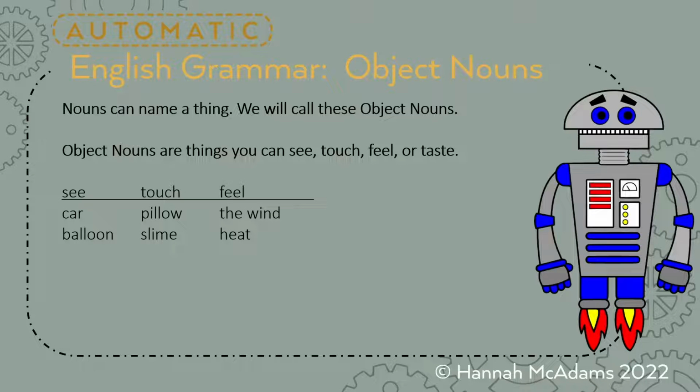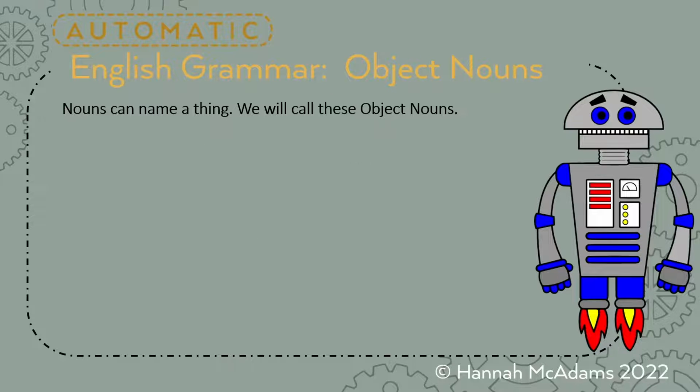Now look at these. You cannot see the wind, right? But if it's really windy, you can feel it. You cannot see heat, right? But if you're sitting next to the heater or a fireplace, you can feel heat. So be careful, because most of the nouns we've talked about are what we call concrete nouns, things that we can see. But some nouns are things we can feel, like the wind and heat. Those are still nouns because we can feel them. Or things we can taste, like cookies or ice cream or pizza.